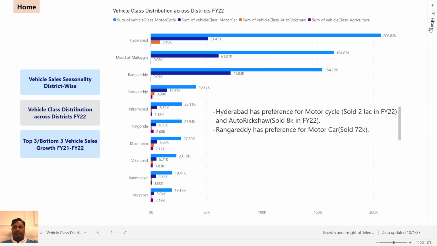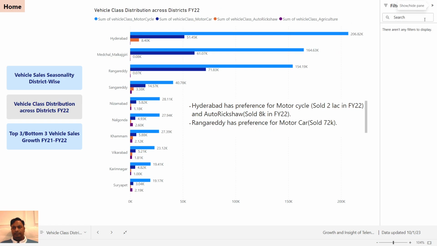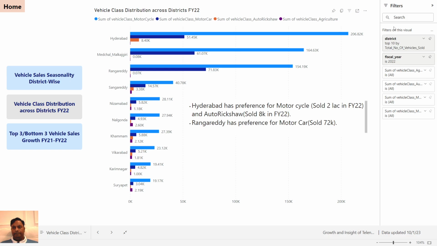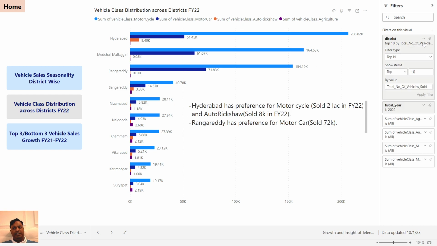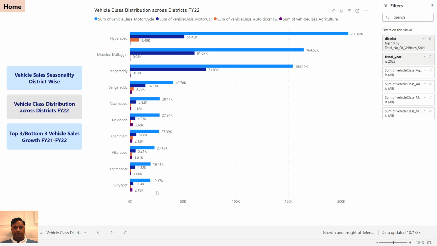I have put in only 10 filters here. You can see top 10 by total number of vehicles sold, because otherwise it will not fit into the screen. We can change it and make it all the districts. Here I just want to make 2 points.